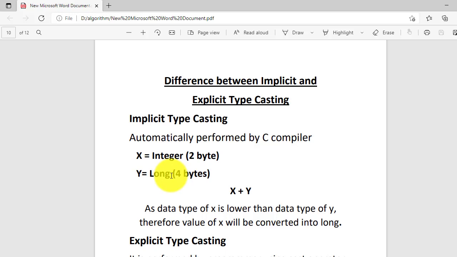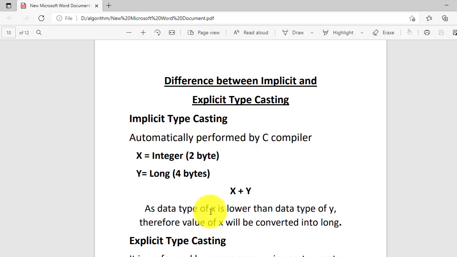As long is taking 4 bytes and integer is taking 2 bytes, that means the data type of x is lower than the data type of y. Because y is taking 4 and x is taking 2, the value of x will be converted into long.